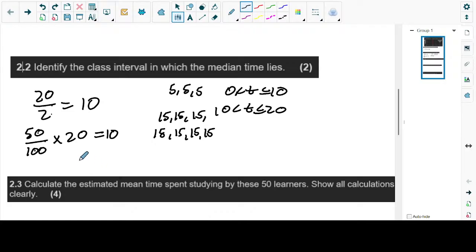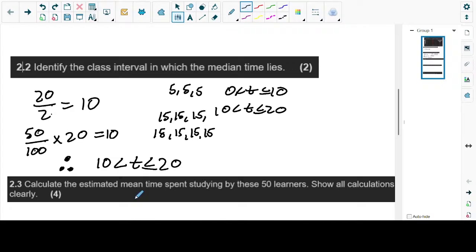Class number 2. So if they ask me which is going to be the median class, it is going to be greater than 10 but less than or equal to 20. Does that make sense? This is the part that is going to be a little bit challenging for our lesson, because that's what we need to understand in order to get the median class.